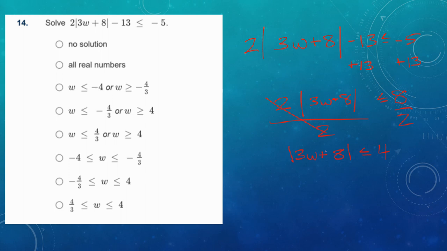Now I can do my two cases. First, decide, is it and or? It's and. 3w + 8. Copy the first case right as is. And with the second case, just like we've been doing this whole time, reverse the symbol and reverse the sign. Okay, now we're going to work outside in from the variable to solve for w. I'm going to subtract 8. And I would get a negative 4.